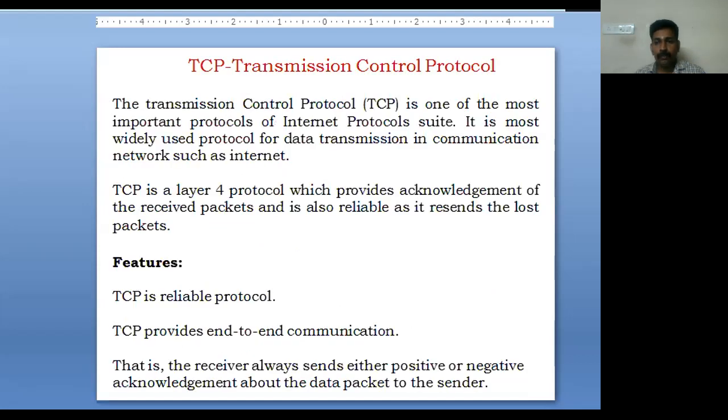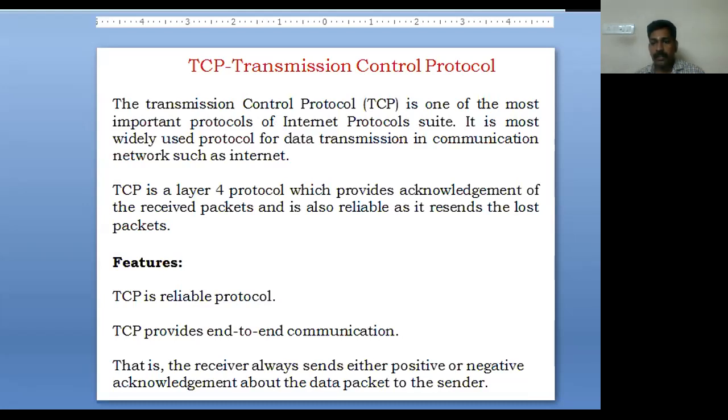The Transmission Control Protocol is the most important protocol of the IP suite. It is the most widely used protocol for data communication or data transmission in communication networks, such as the internet. It provides acknowledgement of the received packets and is also reliable, as it resends lost packets.